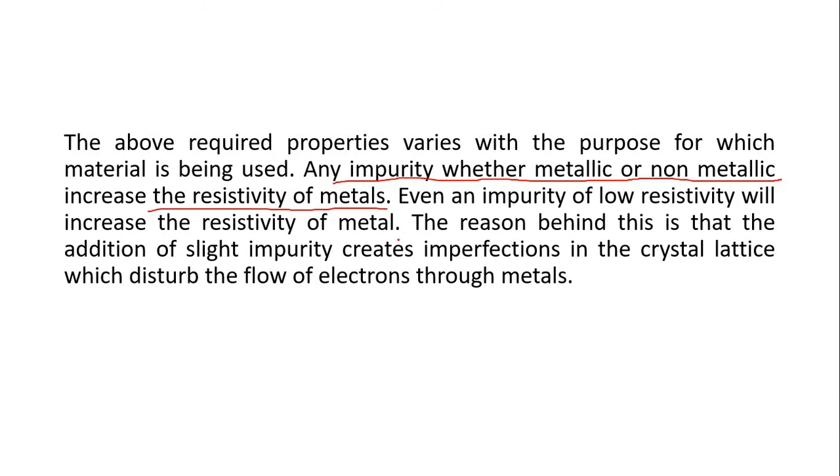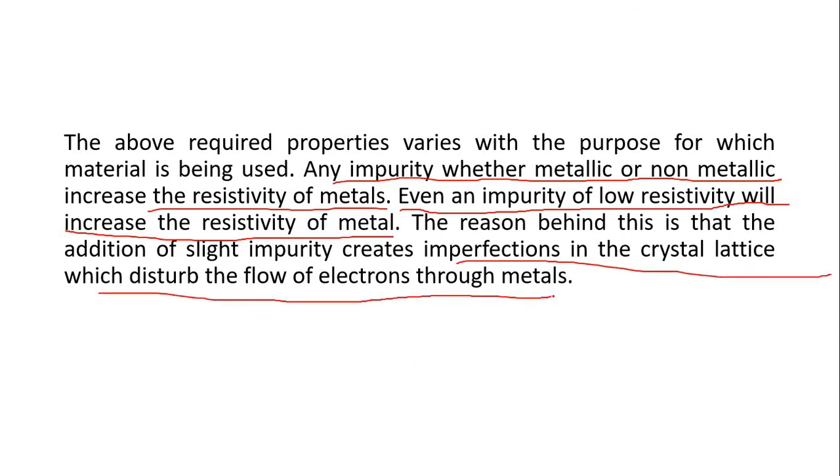Even an impurity of a low resistivity will increase the resistivity of a metal. The reason is that the addition of a slight impurity creates an imperfection in the crystal lattice, which disturbs the flow of electrons through the metal.